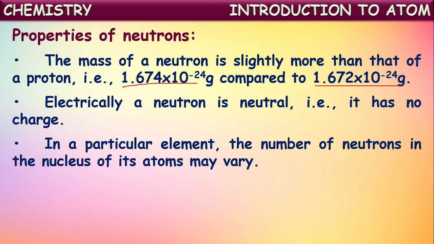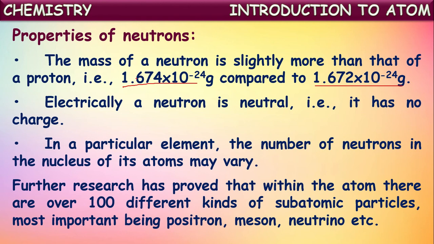In this way, the number of neutrons in the atoms of an element varies from atom to atom. Those atoms which have different numbers of neutrons in their nucleus get different mass numbers, but they belong to the same element. Such atoms with the same atomic number but different mass numbers are considered isotopes.